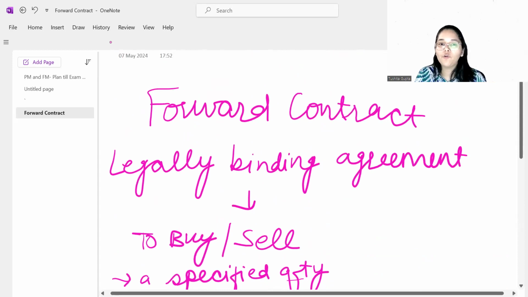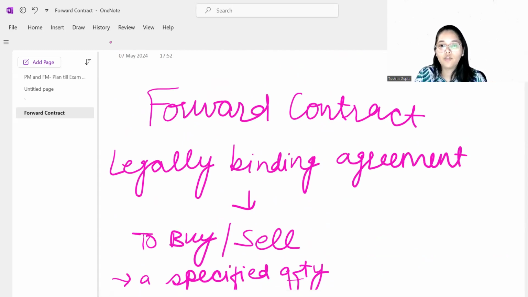Now briefly, we have gone through the concept and understood the basics of what a forward contract looks like. Now let us navigate to the study hub where we have an example. Let's try to work out the numbers. Let's first try to understand how the numbers work, and then we'll also try to solve the same.